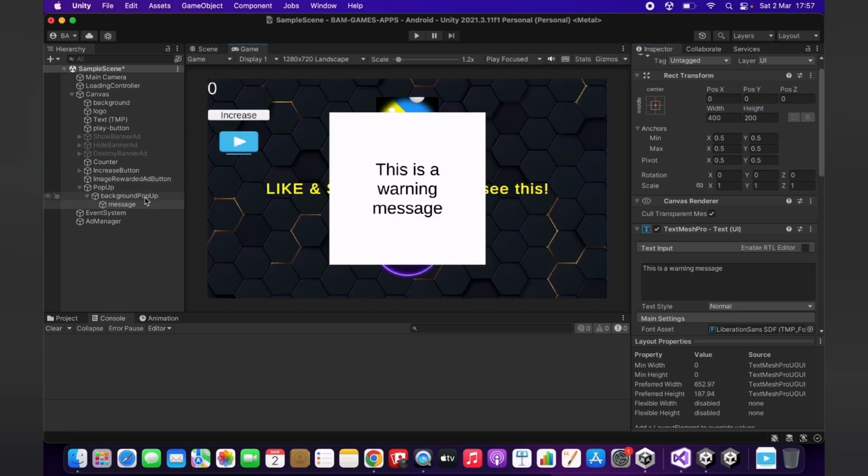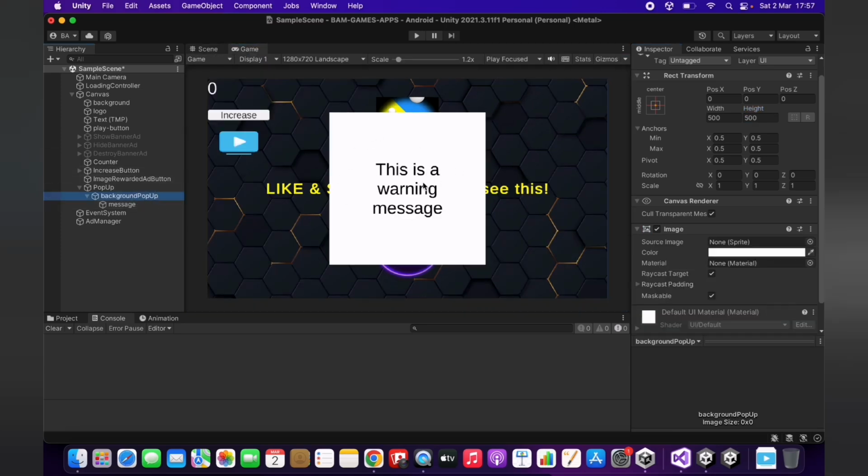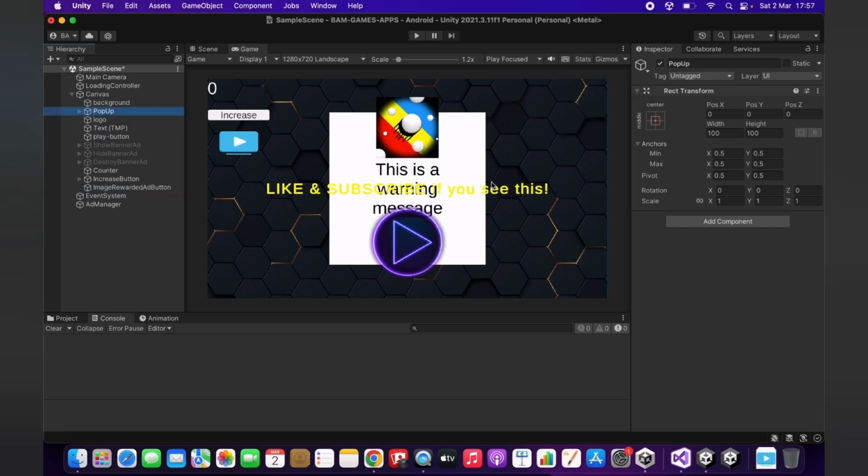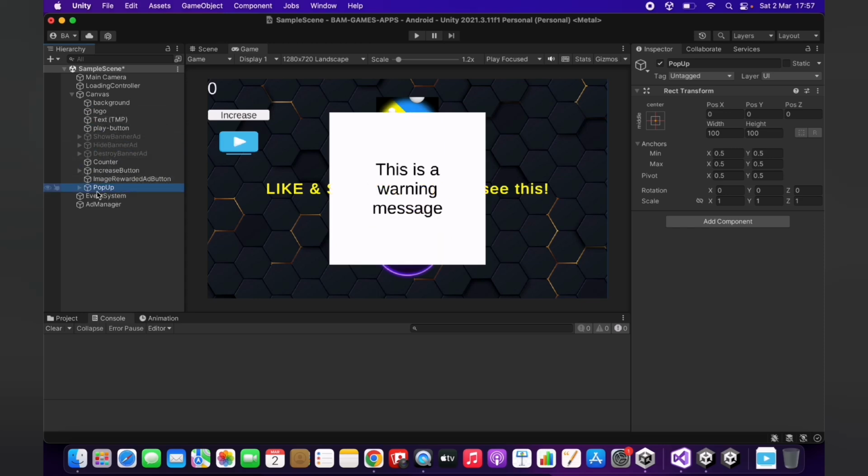Great. So in here, this is just a simple pop-up with a message because I want to show you how you can create it over the rest of the content of the scene. This is why we are creating it at the bottom. If you modify this, for example, you move it up, this pop-up will be behind all the elements. So we need to put it, first of all, in the canvas, it should be the last element. This means it's the first one that the user will see in front of his eyes. So the position where you include this empty object that contains everything is important.